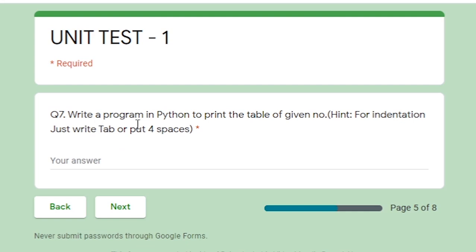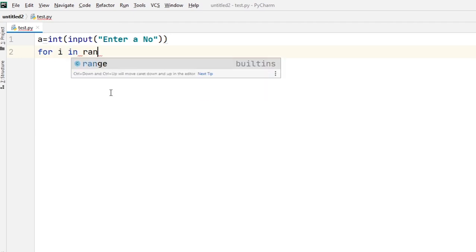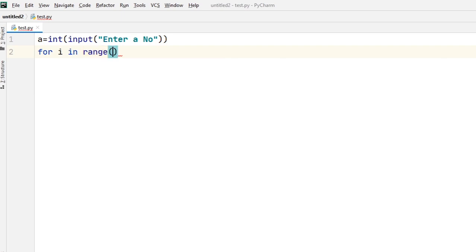The next question is, write a program in Python to print the table of a given number. Okay. So I will write the code for this program. For that, first we take input from the user. So a is equal to input. Then after enter, we start a for loop, for i in range. I want to start my range from 1, and the last value of i is 10. So for that I write 11.